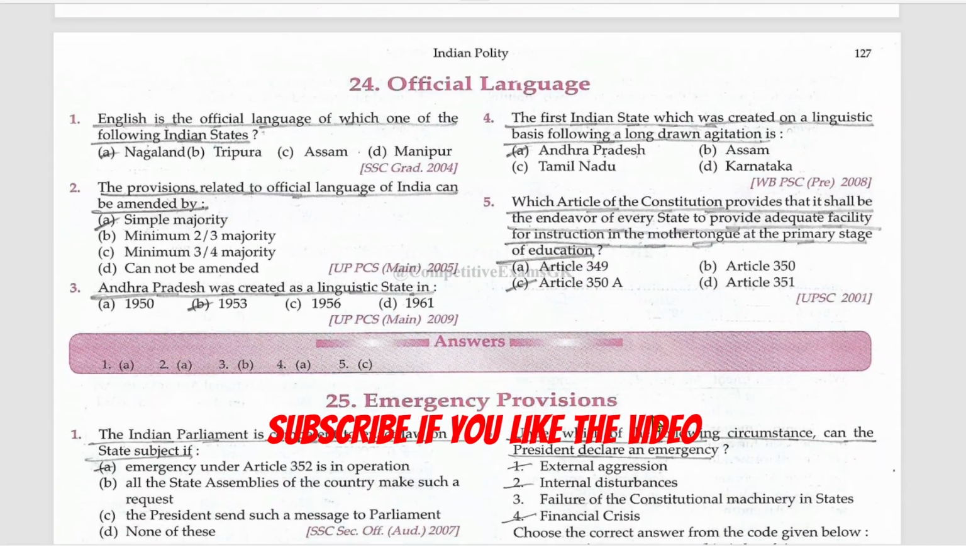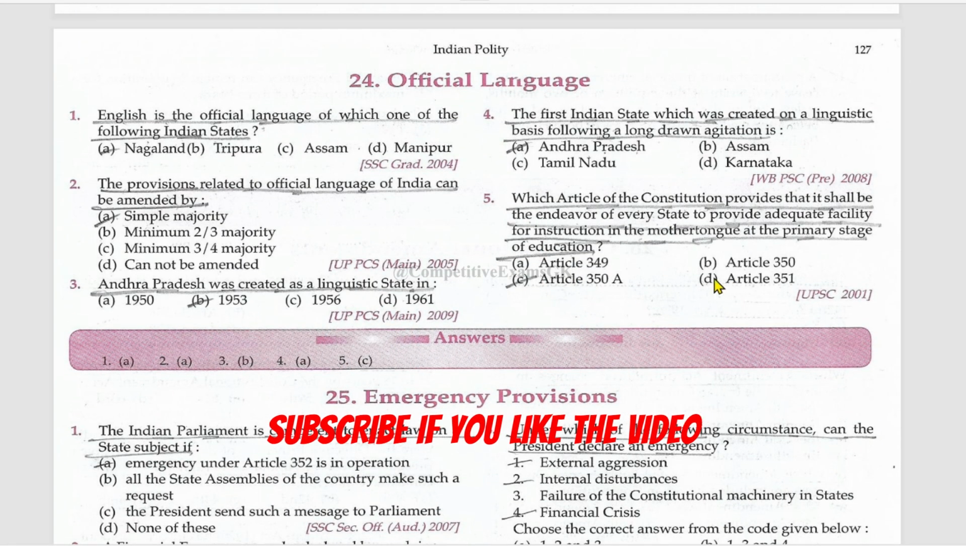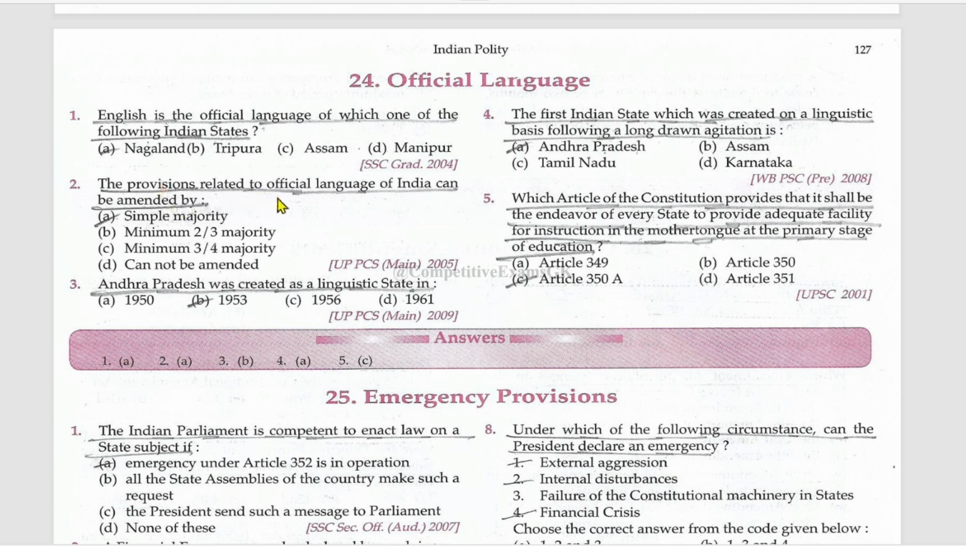Next is the official language. English is the official language of which one of the following Indian states? Nagaland. The provisions related to official language of India can be amended by simple majority. Andhra Pradesh was created as a linguistic state in 1953. The first Indian state which was created on a linguistic basis following a long drawn agitation is Andhra Pradesh.